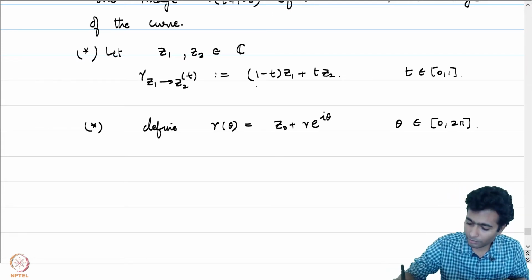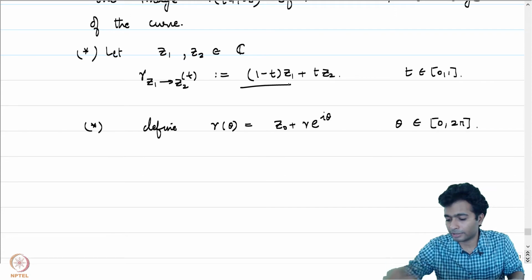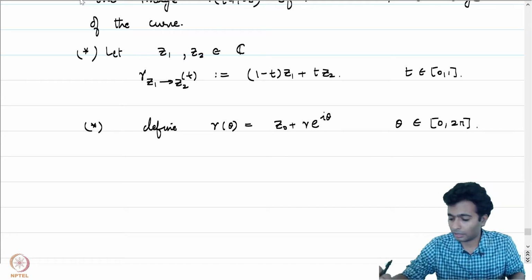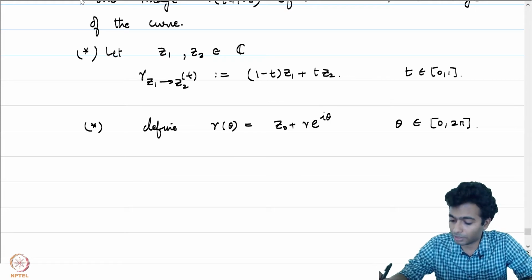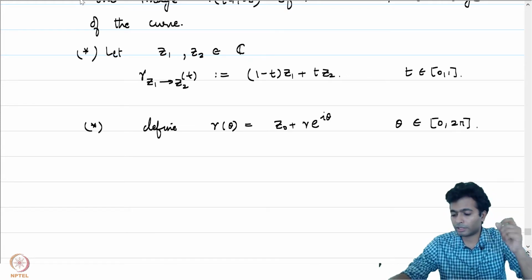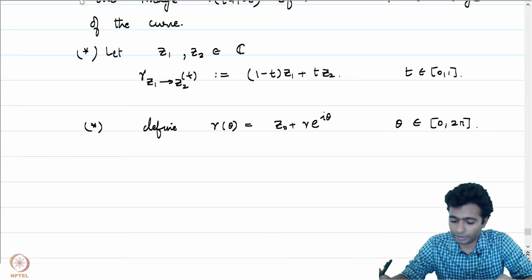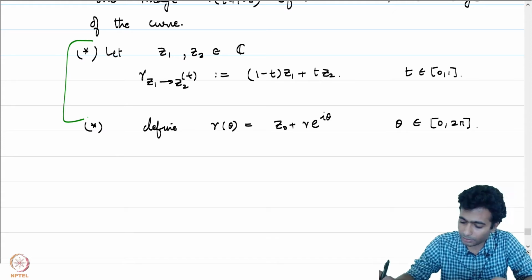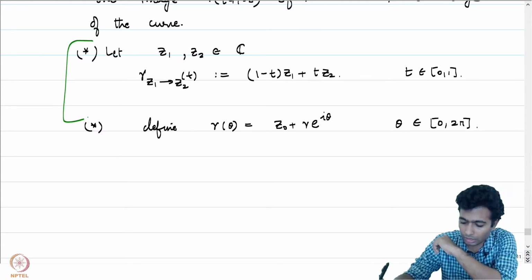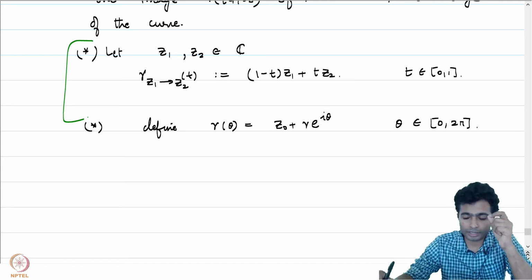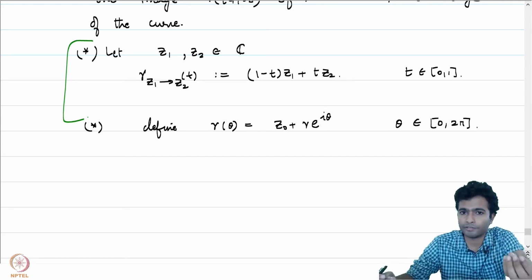So here, what is the initial point in the first case? The initial point is z1, the terminal point is z2, and it is indeed a simple curve. It's not a closed curve if z1 is not equal to z2. But if z1 is equal to z2 in the first case, I am still in this example, then gamma from z1 to z2 will just turn out to be a singleton, namely the point z1 or z2.